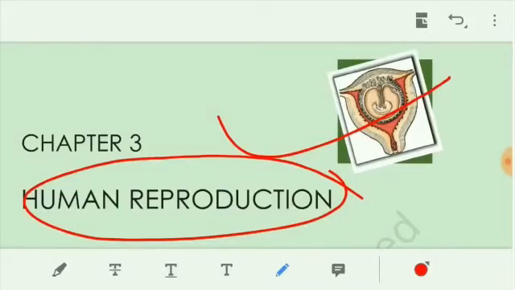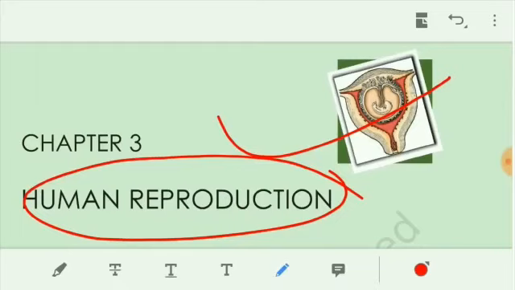Today we learn in biology, chapter 3, human reproduction. Human is a marvelous, highly developed organism in the evolution. Human is under the mammals category.